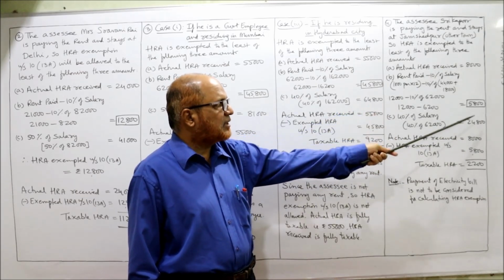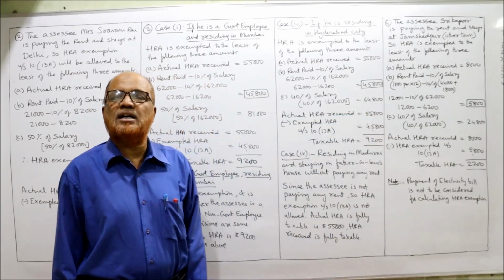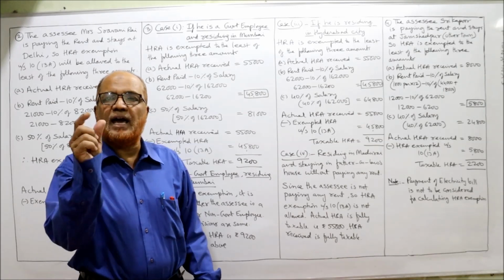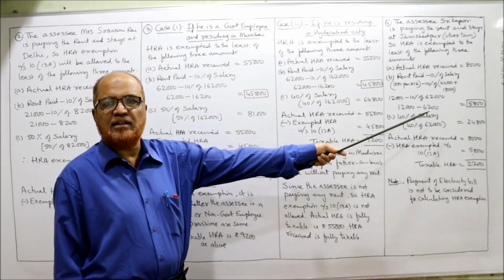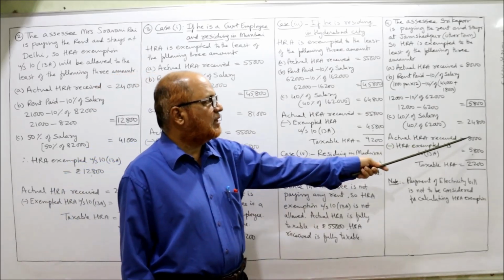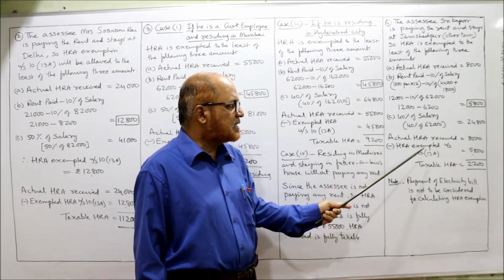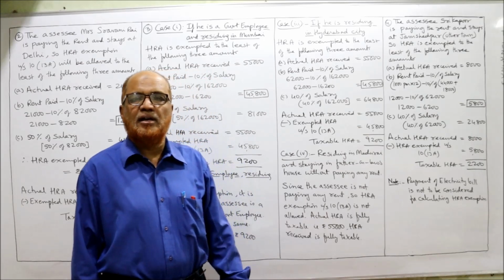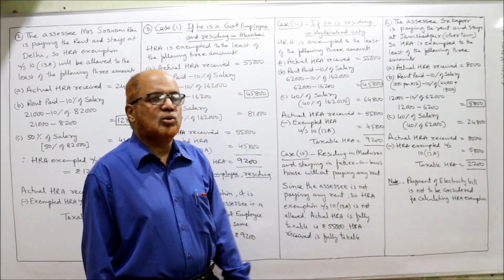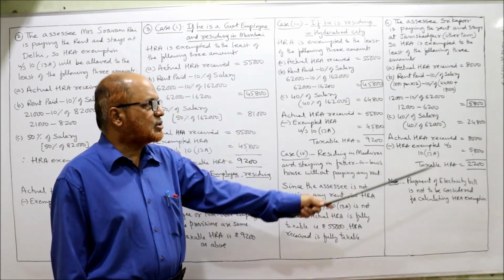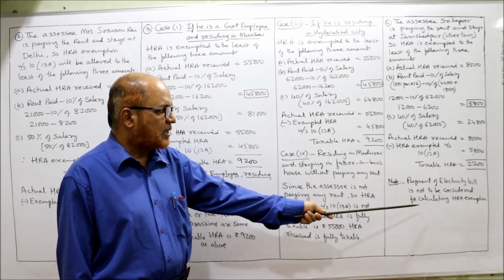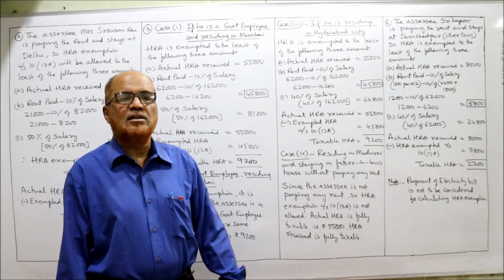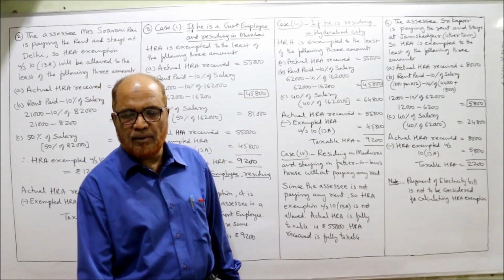What is the least among these three? 5,800 is the least one. That is the exempted HRA. Exempted HRA is 5,800. So actual HRA received 8,000 minus exempted HRA 5,800. So taxable HRA is 2,200. 2,200 is the taxable HRA. So payment of electricity bill is not to be considered for calculating HRA. That's it. This is the end of problem number 4.